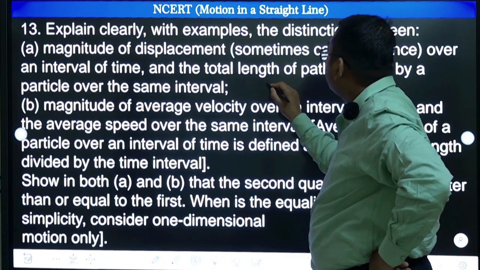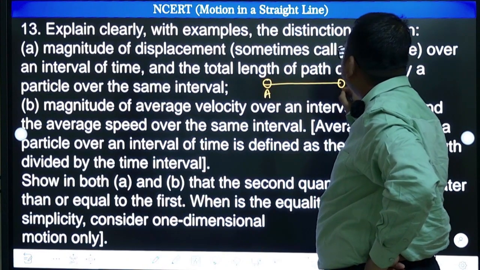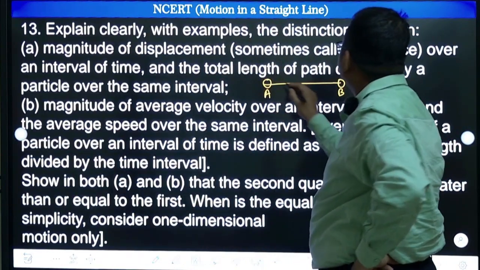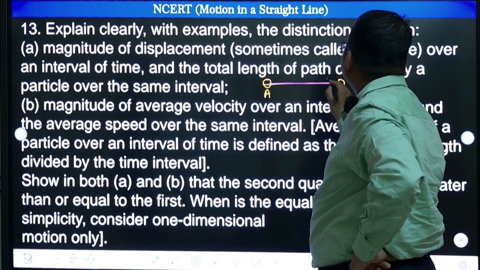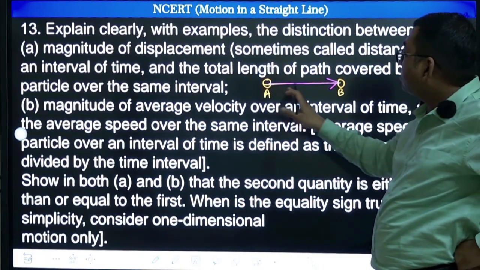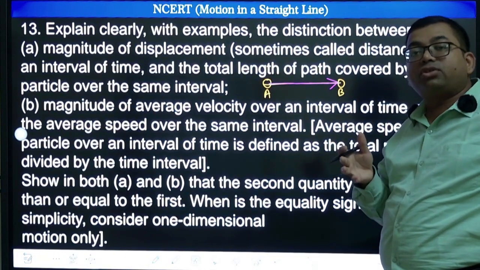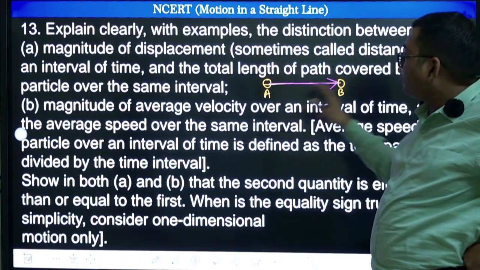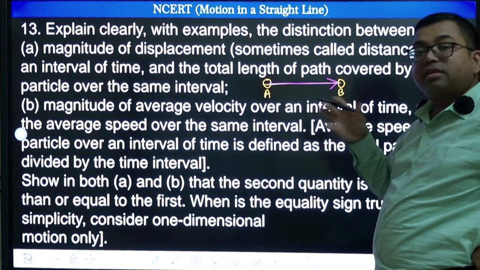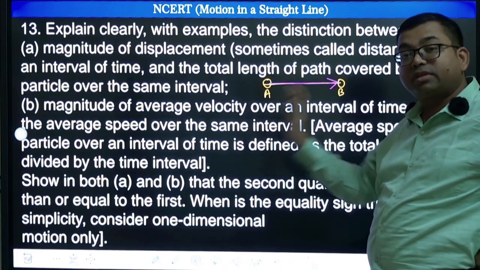Suppose for example, if your body is going in a straight line from this point A to this point B, body is moving like this way, body is going in this direction. So in this case, clearly note that body has not turned or changed its direction of motion, right. So from A to B in this time interval, the distance is nothing but the magnitude of displacement, because displacement is AB vector towards right side.